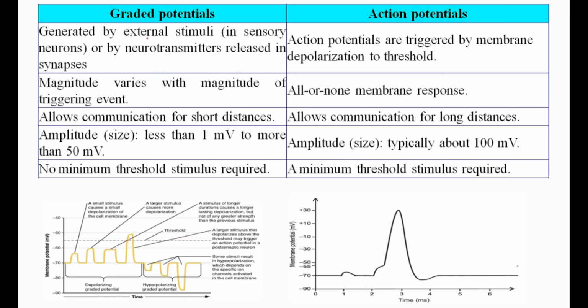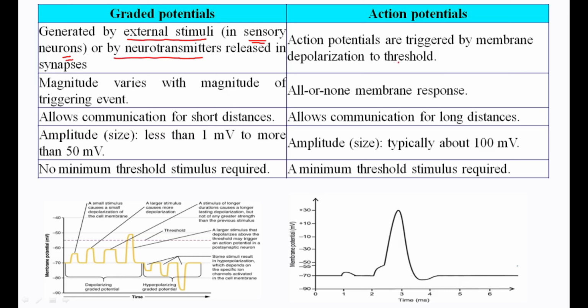Next, graded potential is generated by external stimuli or by neurotransmitter released into the synapse. So the graded potential can be produced by external stimuli in sensory neurons. If we are considering sensory neurons, this is due to the external stimuli, or by neurotransmitter released into the synapse.